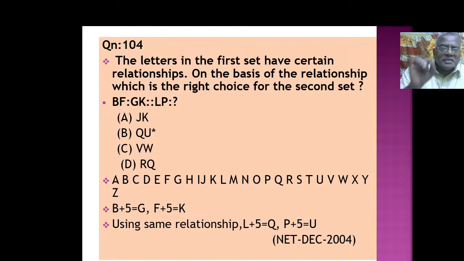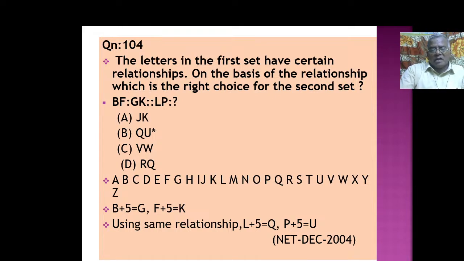B plus 5 is G, F plus 5 is K. Likewise, L plus 5 is Q, just see in the alphabet. Likewise, P plus 5 is U, according to the alphabet. So that is how you have to find out.